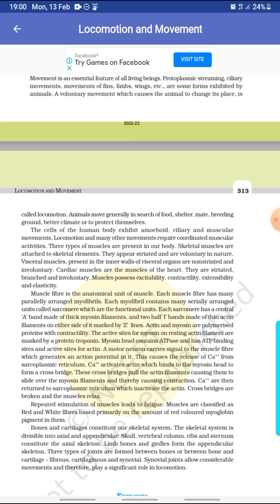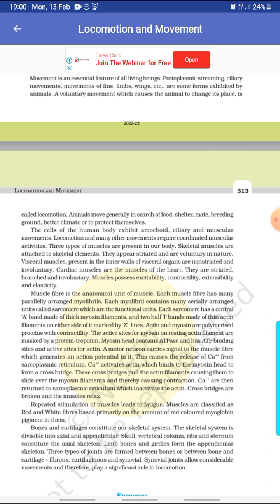Muscle fiber is the anatomical unit of muscle. Each muscle fiber has many parallelly arranged myofibrils. Each myofibril contains many serially arranged units called sarcomeres, which are the functional units. Each sarcomere has a central A band made of thick myosin filaments and two half I bands made of thin actin filaments on either side of it, marked by Z lines. Actin and myosin are polymerized proteins with contractility. The active sites for myosin on resting actin filament are masked by a protein, troponin. Myosin head contains ATPase and has ATP binding sites and active sites for actin.